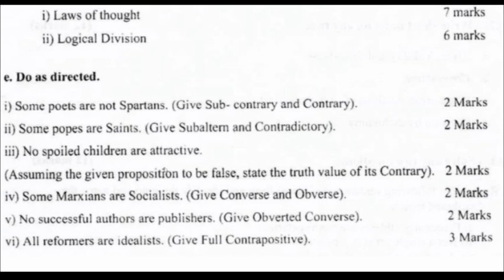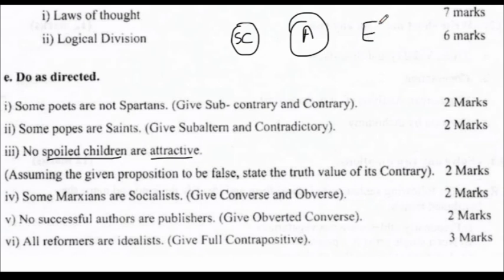Okay, now how do we understand this is that we'll use a Venn diagram here. So we have spoiled children and attractive. We have two categories, attractive and spoiled children. Now they are saying no. No means it is an E proposition.